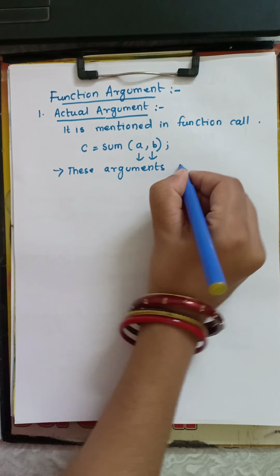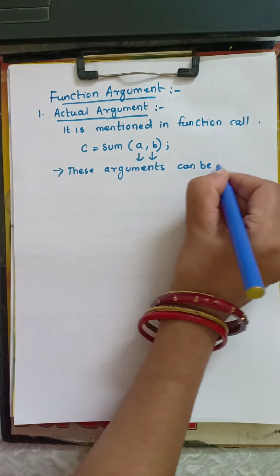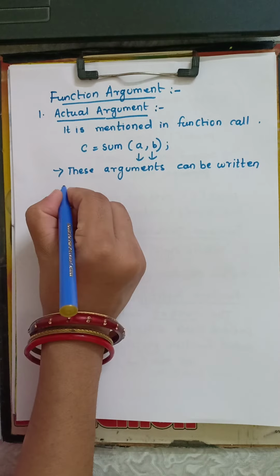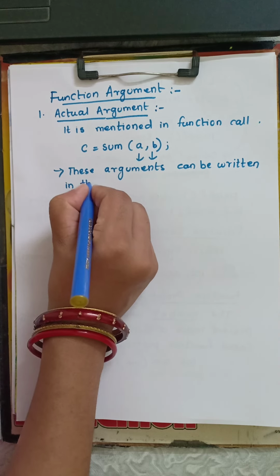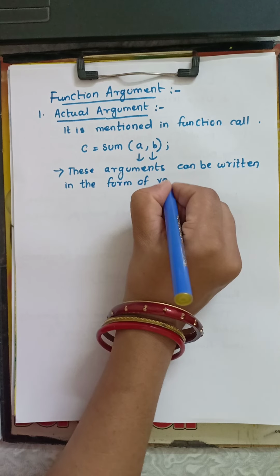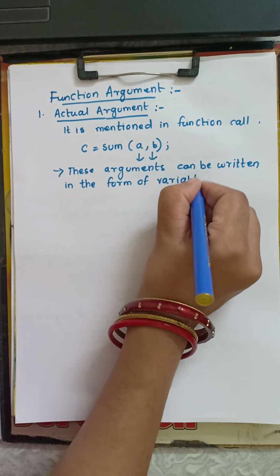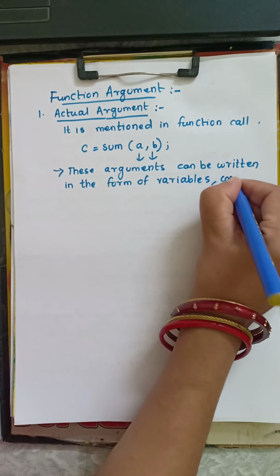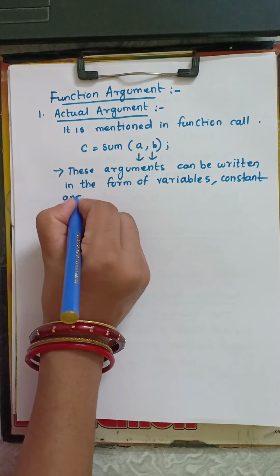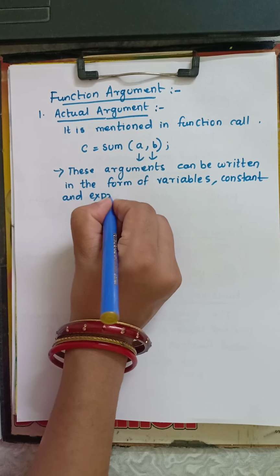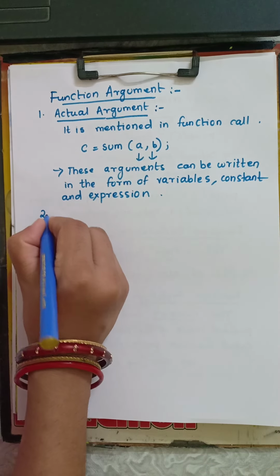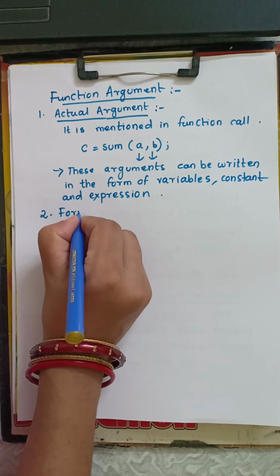These arguments can be written in the form of variables, constant and expression. Okay, this one is actual argument, another one is formal argument.